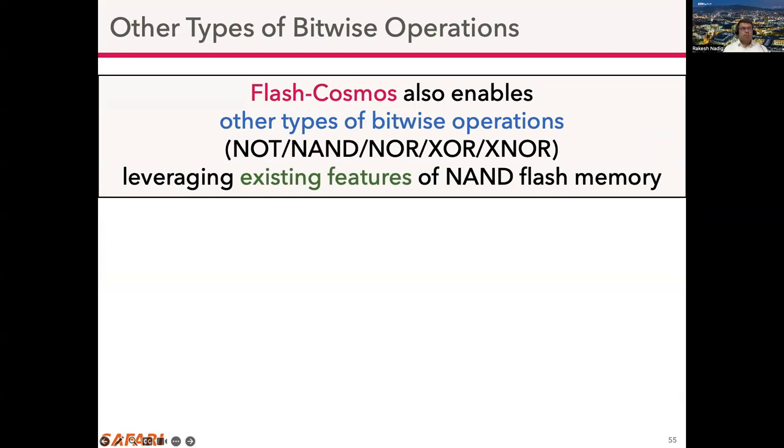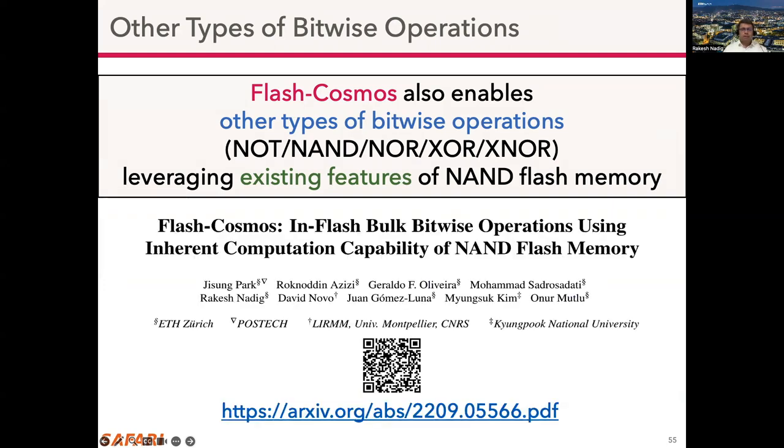So in Flash Cosmos, we also support other types of bitwise operations, such as NAND, XOR, etc., by leveraging existing features of NAND flash memory. And I would encourage everyone to go through the paper for more details.